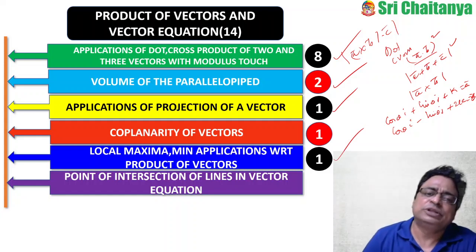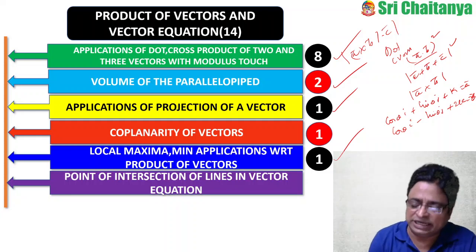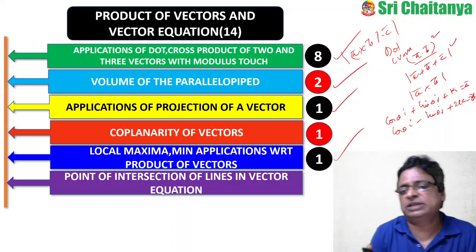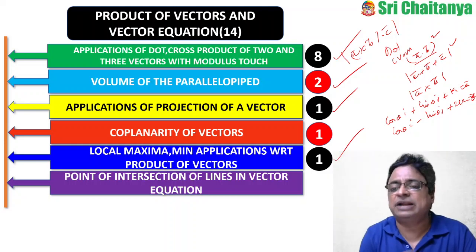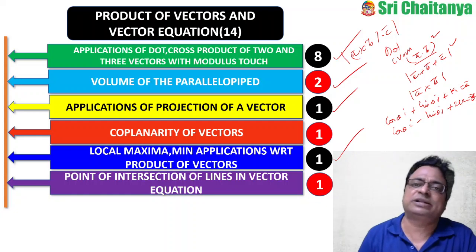Now coming to the last one, point of intersection of lines in vector equations. Instead of asking the line equations in the Cartesian form, they are asking for the equations of the line in vector form, and they are asking you to find the point of intersection of the lines. This time they asked one question exclusively under that heading.